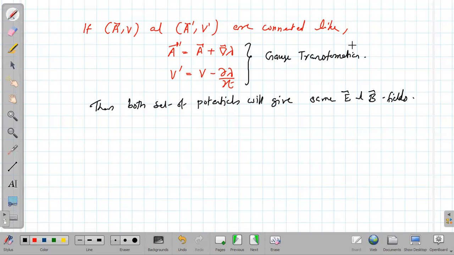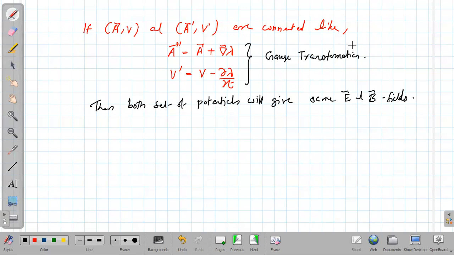For the same field, we can have an infinite set of potentials, but there is some connection between them. When going from one set to another, we have to transform through the gauge transformation, and that ensures the field doesn't change.